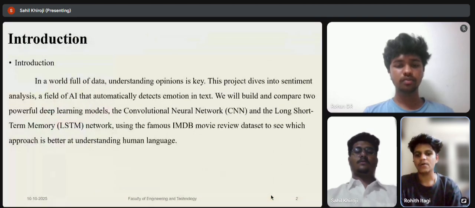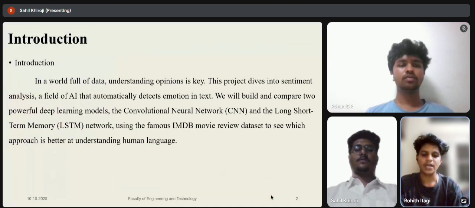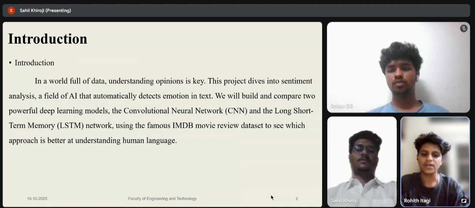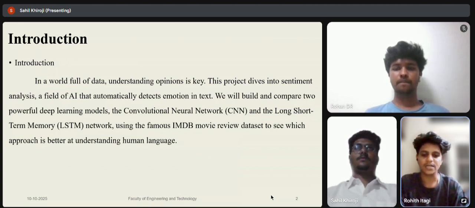Introduction. Our project is about sentiment analysis, which means finding out whether a piece of text is positive or negative. It uses AI and deep learning to understand human emotions from text automatically. We are comparing two deep learning models, CNN and LSTM. CNN stands for convolutional neural network, usually good at recognizing patterns. LSTM is long short-term memory, good at understanding sequences like sentences, speech, and text. Here we are using the IMDb movie review dataset.